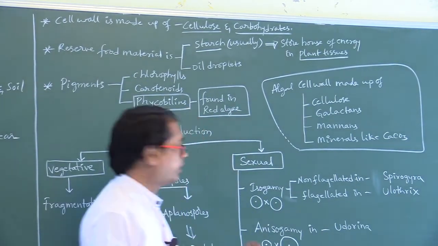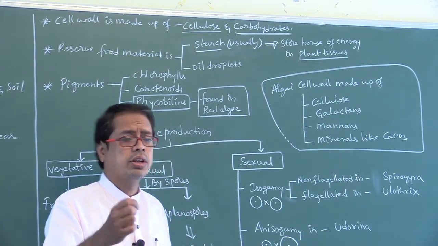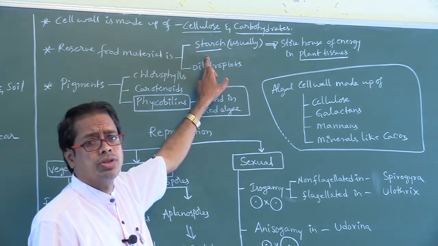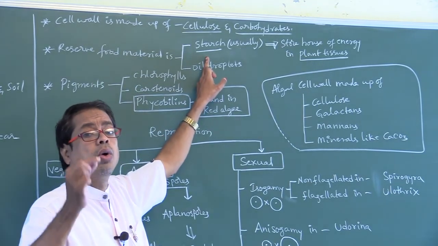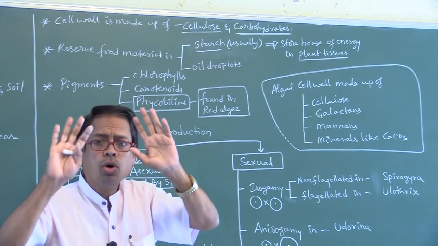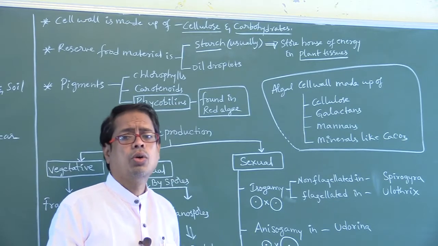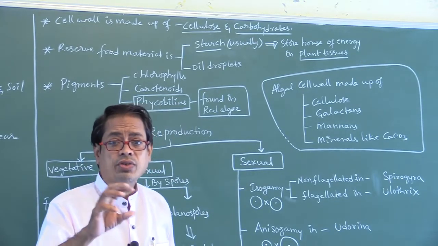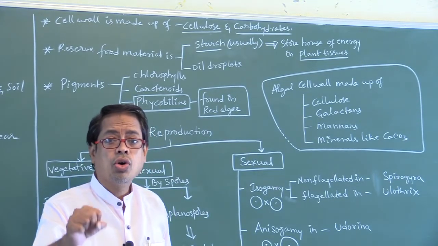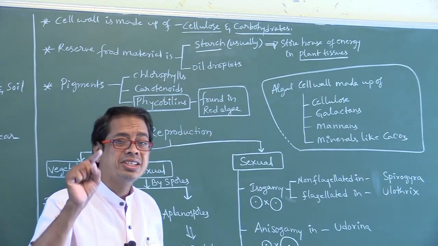Okay, right. What do you call the storehouse of energy in plant tissue? You have to say starch. Starch is a homopolymer. Cellulose is also a homopolymer, a homopolysaccharide. Which one is considered the storehouse of energy in plant tissue? You have to say starch.